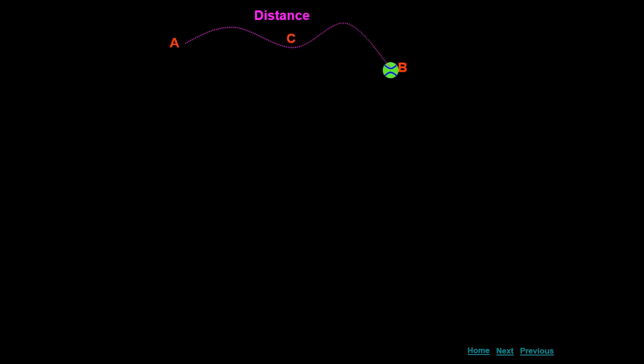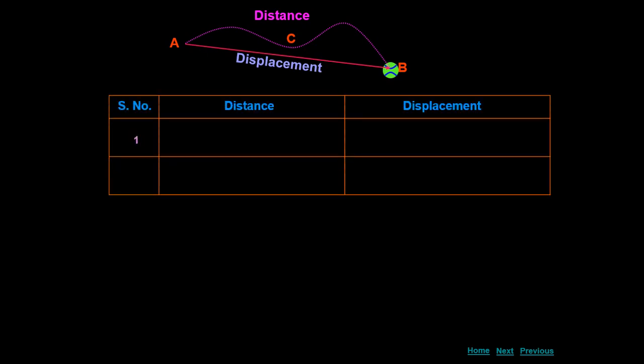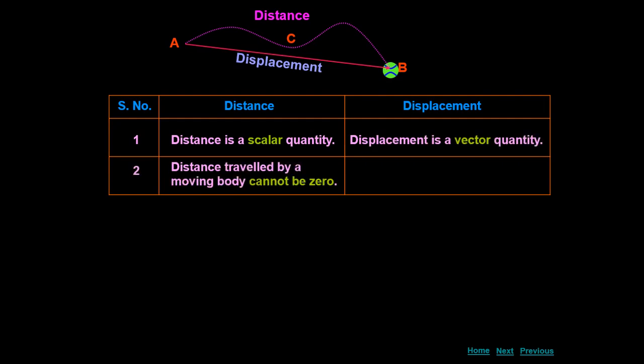Now you can see here, for distance A, C, B, you have to see the actual path. For displacement, you simply join the initial and final positions with a straight line. So distance is a scalar quantity, displacement is a vector quantity. Distance traveled by an object cannot be 0, but displacement can be 0 when the object comes back to its initial position.